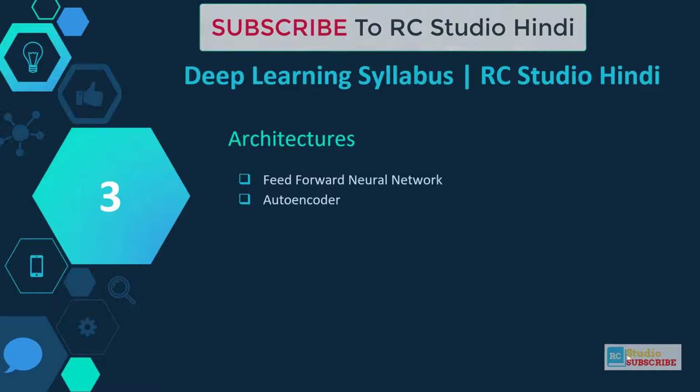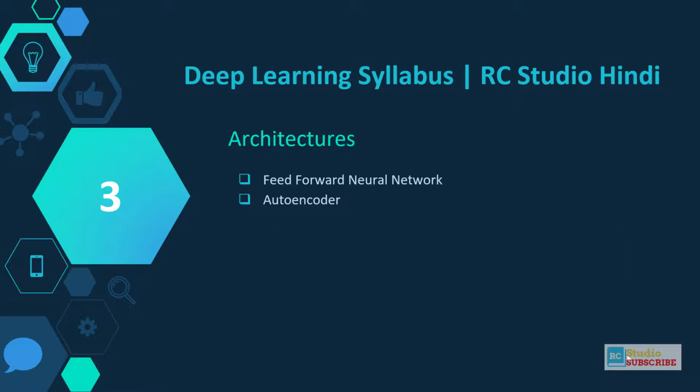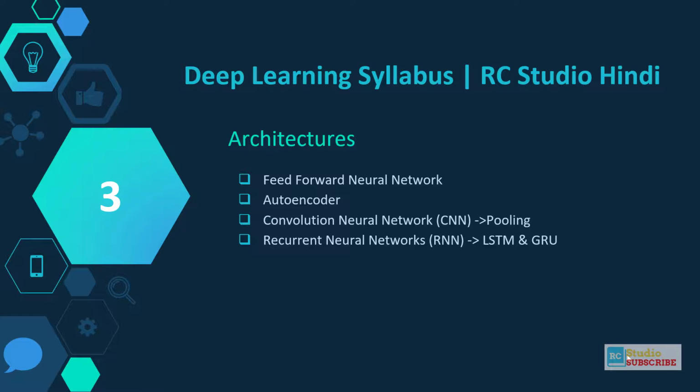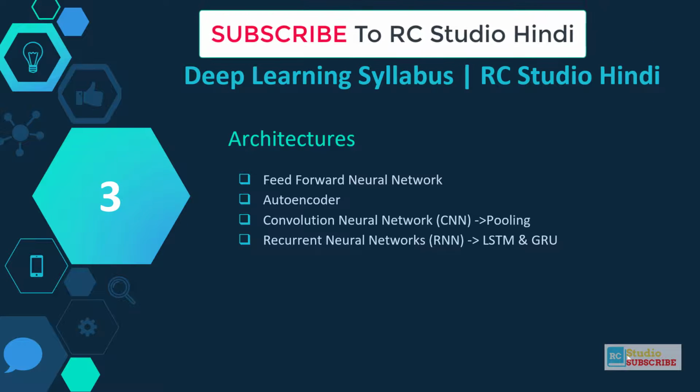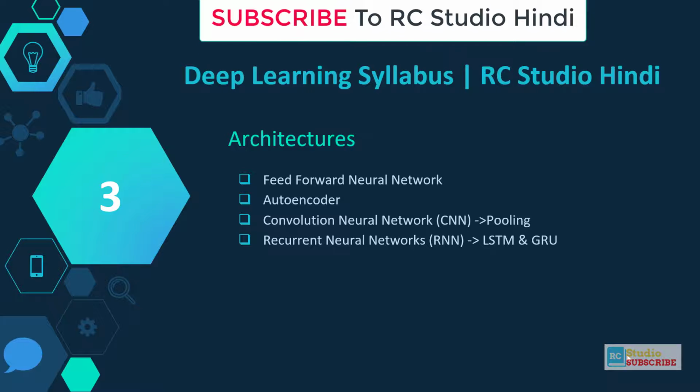Next key point is the autoencoder. What do you mean by autoencoder? What are the uses of autoencoders? Why do we need autoencoders? These are the concepts which you have to know. Another is the convolutional neural network, which is a high-level algorithm in deep learning. These algorithms help you achieve your goals and create a model. Another key point is the recurrent neural network. The recurrent neural network is also a very important and high-level algorithm in deep learning.